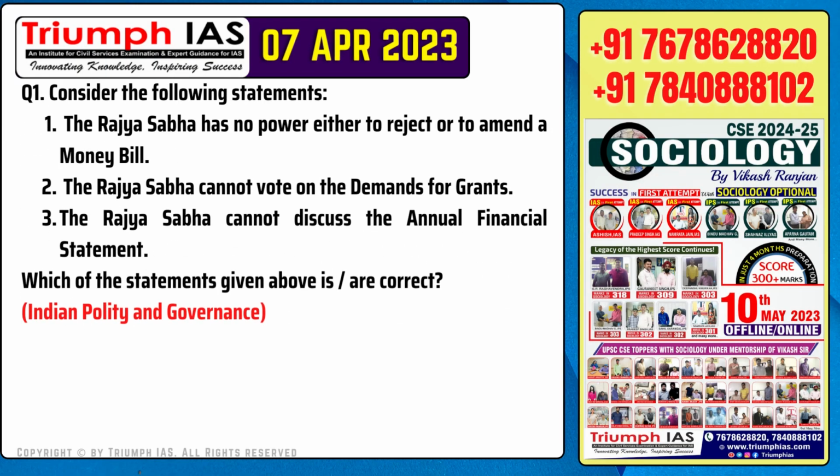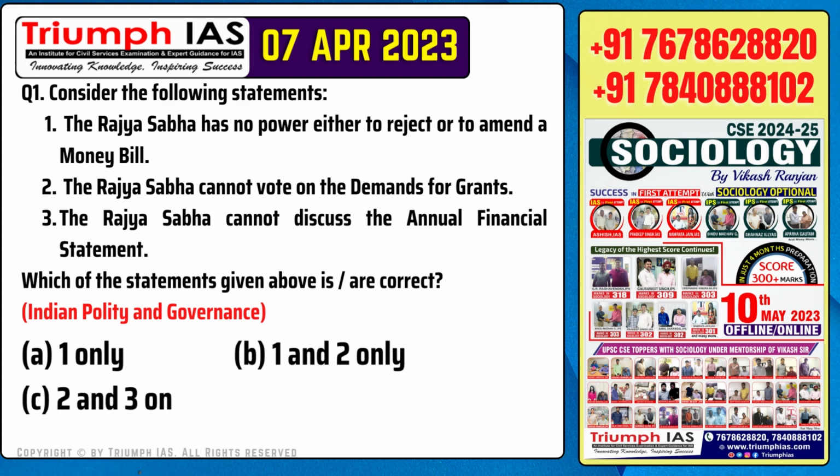Question number 1. Consider the following statements. Number 1. The Rajya Sabha has no power either to reject or to amend a money bill. Number 2. The Rajya Sabha cannot vote on the demands for grants. Number 3. The Rajya Sabha cannot discuss the annual financial statement. Which of the statements given above are correct?